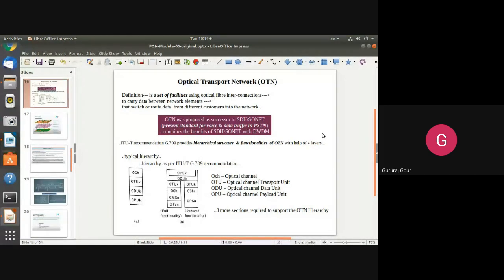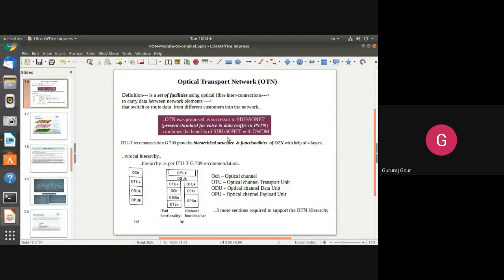So whenever you get a question, define OTN, explain briefly, for 4 or 5 or 6 marks, in context to this slide, you have to define the optical transport network as a collection or a group or a set of facilities obtained by the interconnection of optical fibers. It is meant to carry different types of data between different network elements, like switches or routers, which route the data from different customers into the network. Moreover, it is also meant to provide a flexible platform to implement any type of transport protocol.